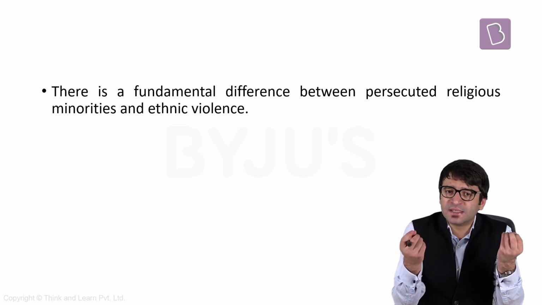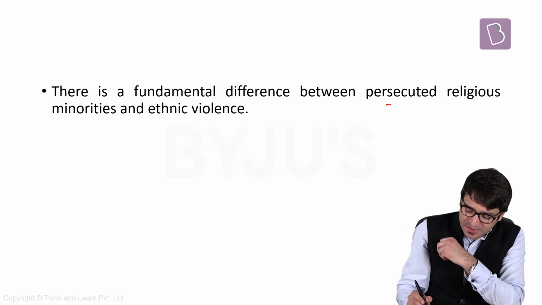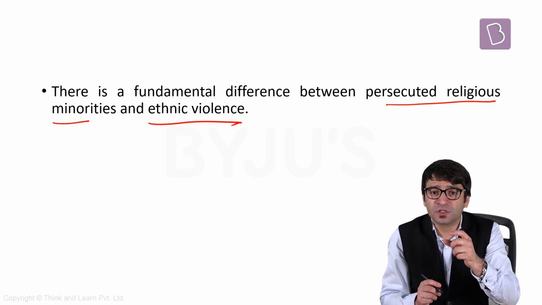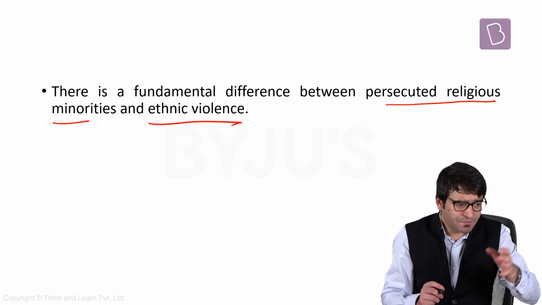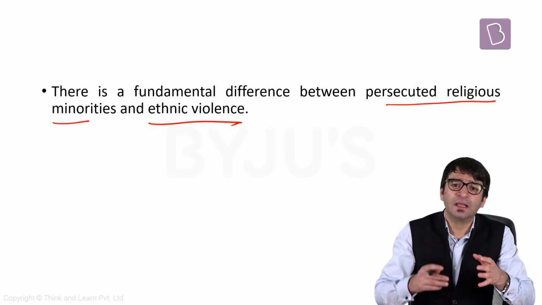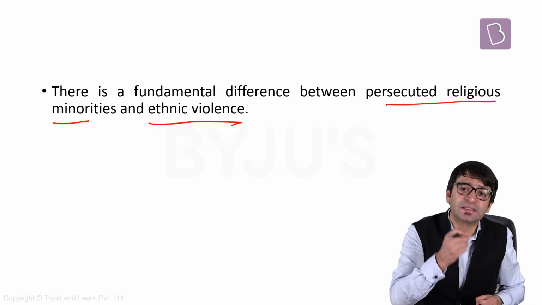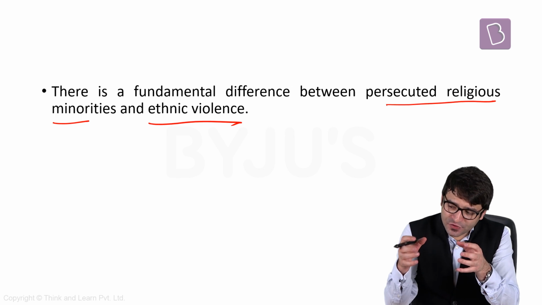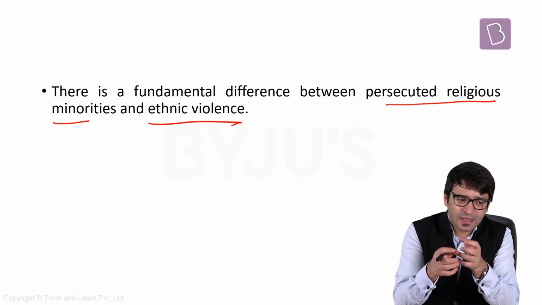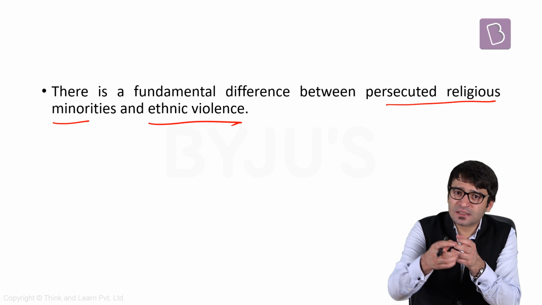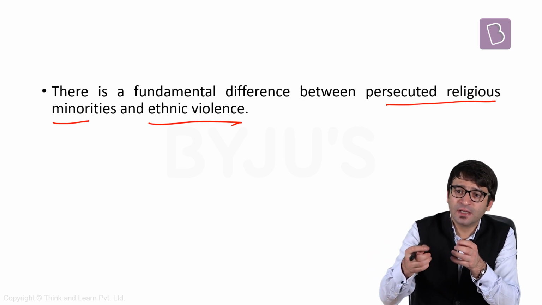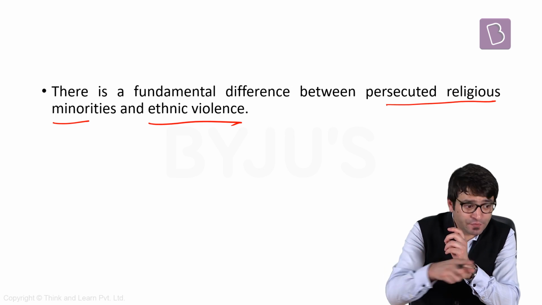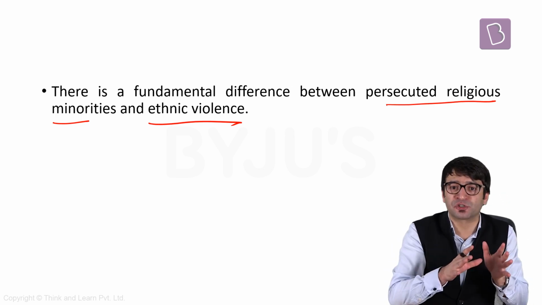Here you need to make a distinction between persecuted religious minorities and those who are persecuted because of their ethnicity. There are people who are criticizing this bill as to why are Sri Lankan Tamils not included in this bill. The reason here is, if Sri Lankan Tamils were included, if Ahmadiyas, Hazaras and Shias were included, then we would have clubbed those who faced ethnic persecution with those who faced religious persecution.